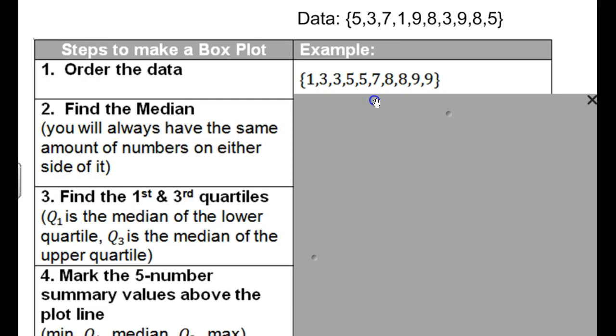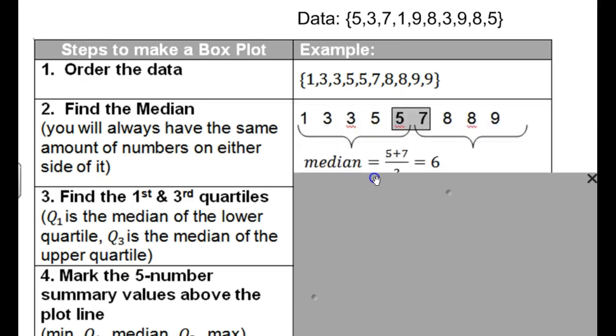You can't find the median unless you put the data in order. It has to be in order there. Then you find the median. Notice that the median is the middle value.